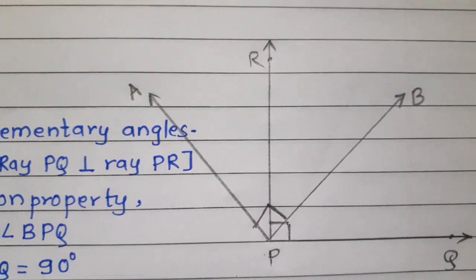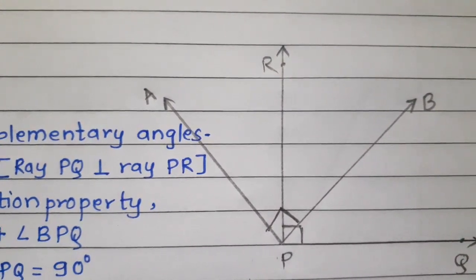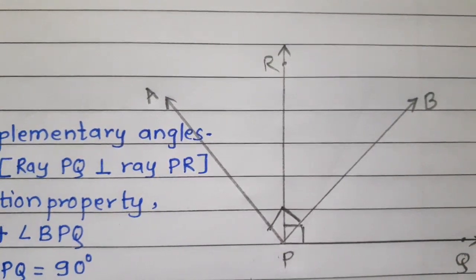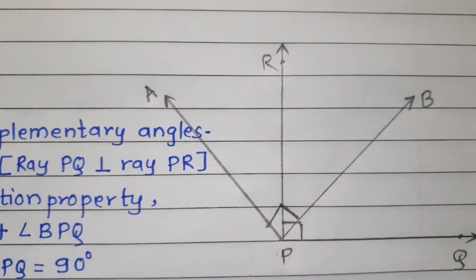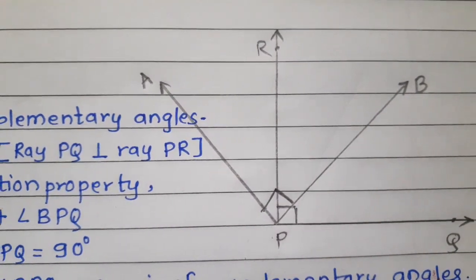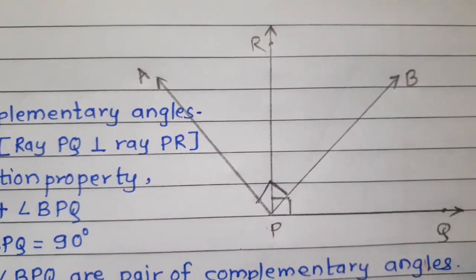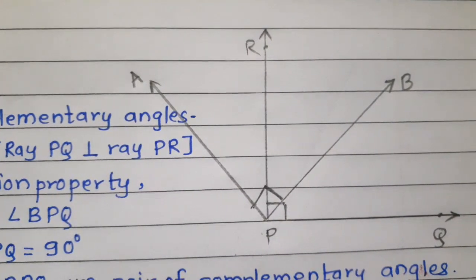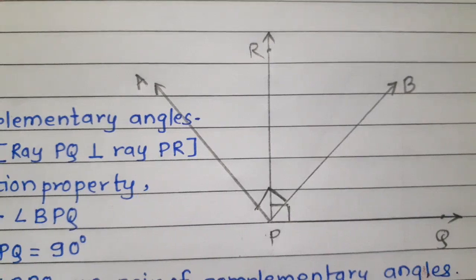Also given that points B and A are in the interior and exterior. See, point B is in the interior of angle QPR and point A is in the exterior of angle QPR. And also given that ray PB and ray PA are perpendicular to each other.